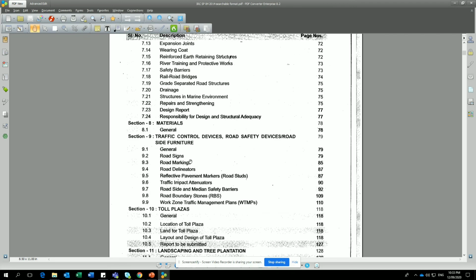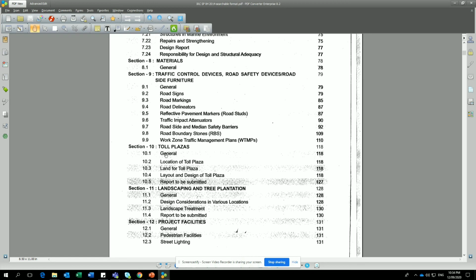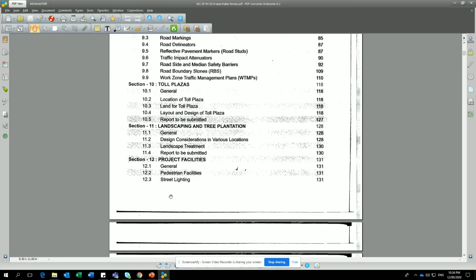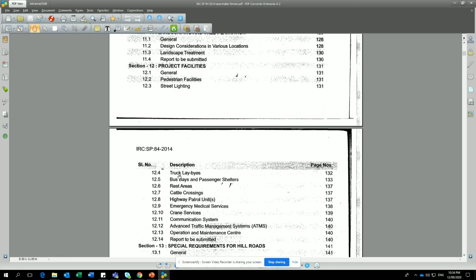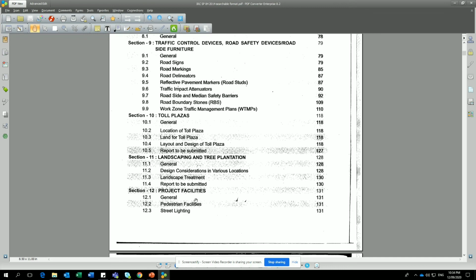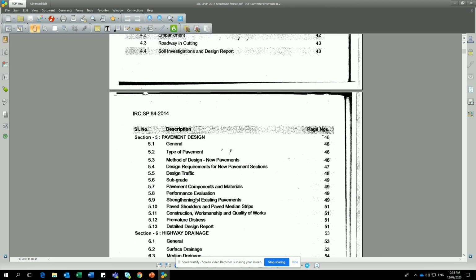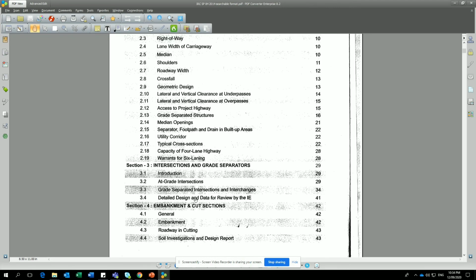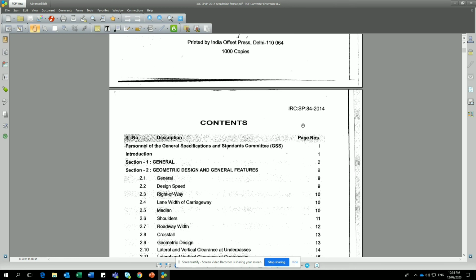The other thing is the toll plaza and project facilities. This is also very important, deciding the truck laybys and parking bays. Most probably only 4 to 5 sections are enough for this SP84. Similarly for IRC SP 73. That's it, guys.